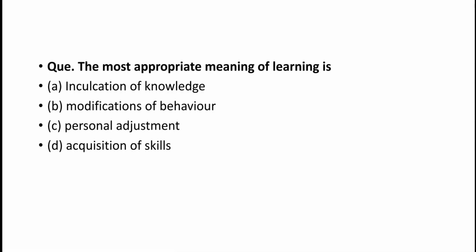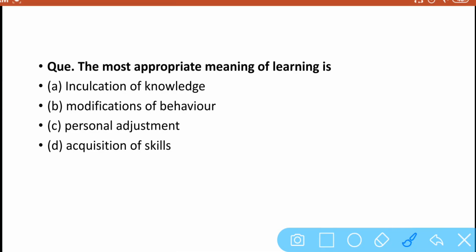Then the next one is acquisition of skills. Yes, learning acquires skills, but the most appropriate meaning of learning in this question is modification of behavior of the student. The main aim of teaching is that the teacher modifies the behavior of the student so that they become emotionally stable and connect with real life situations.